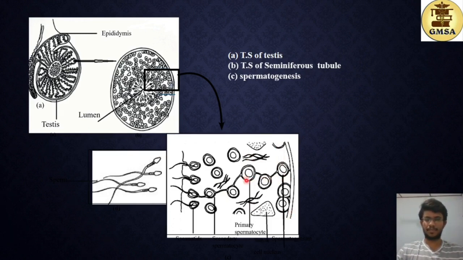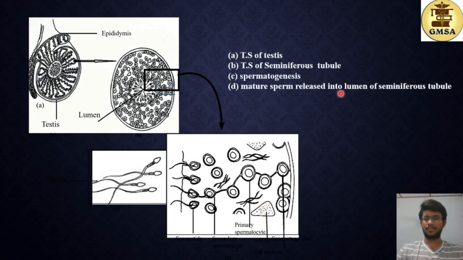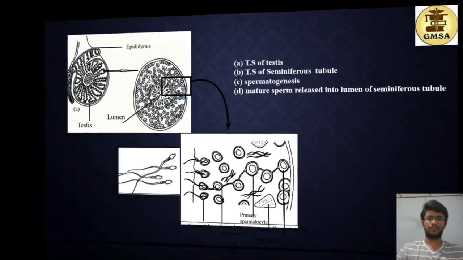Then you have the primary spermatocytes, the secondary spermatocytes, and the spermatids. And this is the Sertoli cell. Here, these are Sertoli cells. They are supporting cells. And then next, D, you have the mature sperms released into the lumen of the seminiferous tubule.